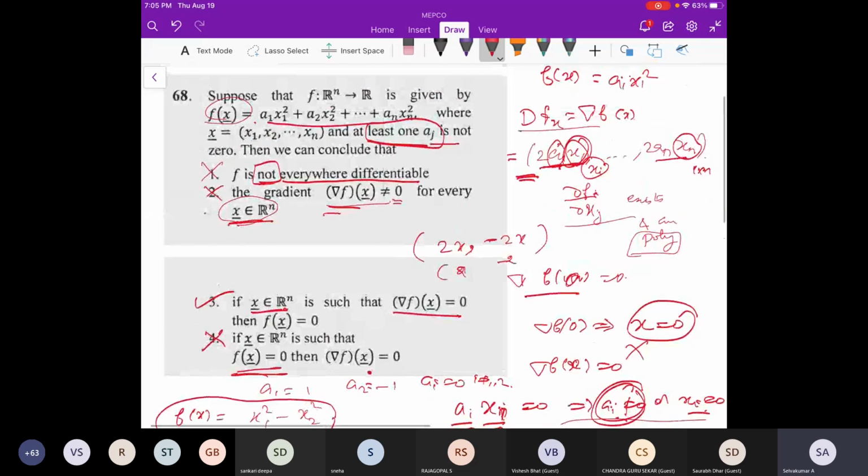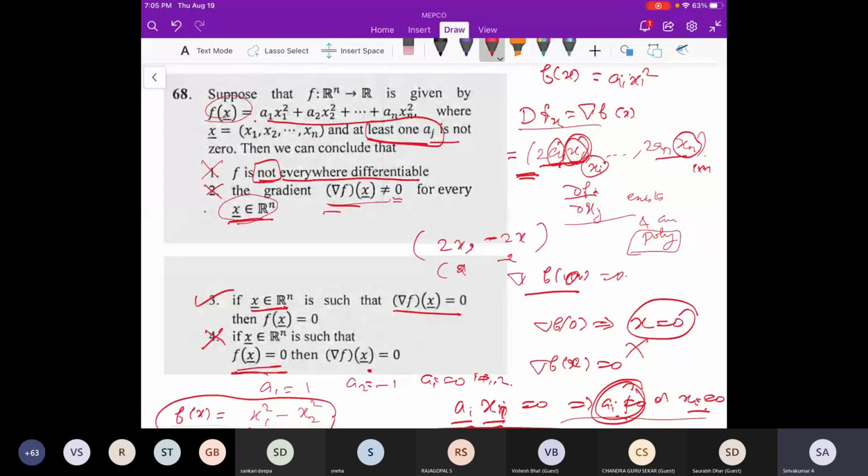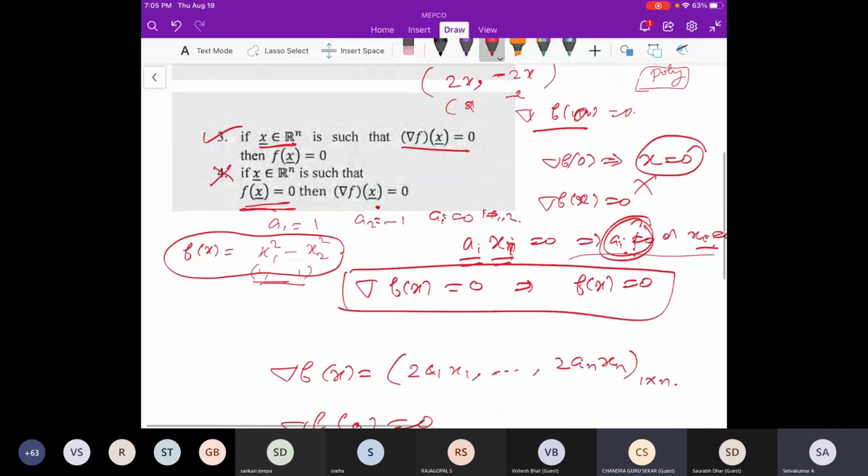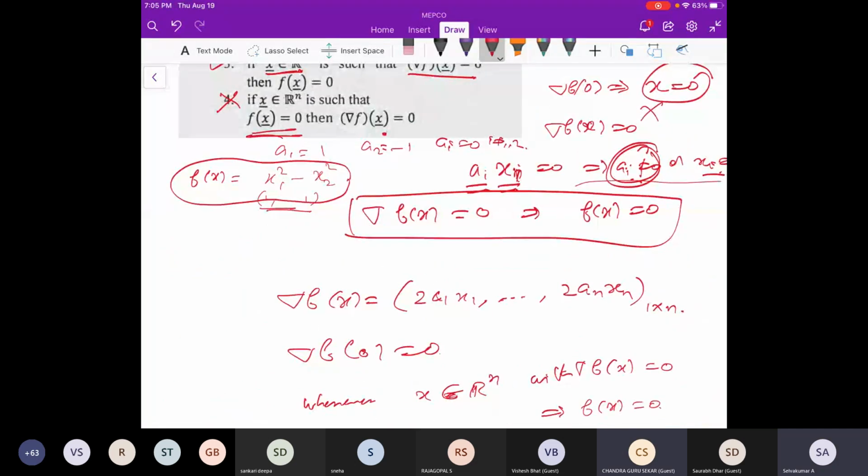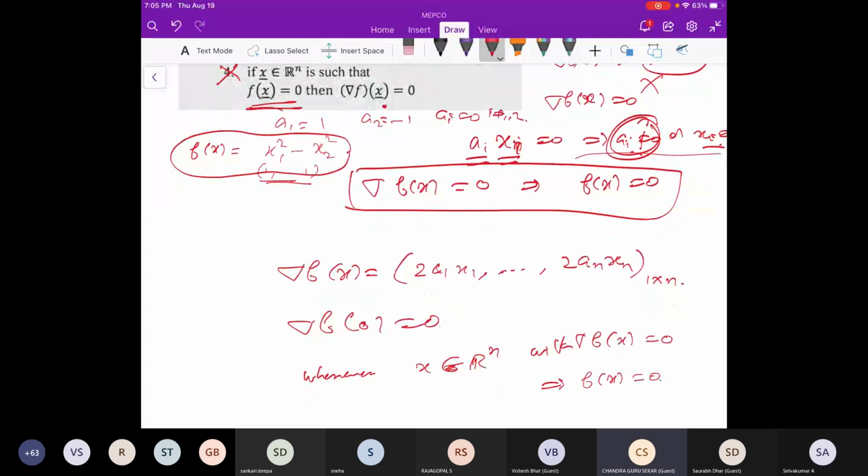So what I have to observe is, whenever the ai's are non-zero, we are collecting the points where del f is 0. Then we are going to show that for those points, f of x will be 0.